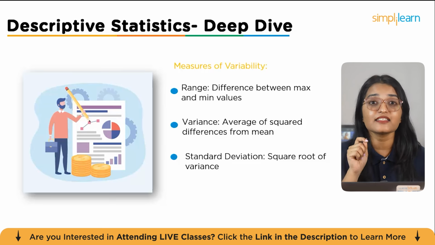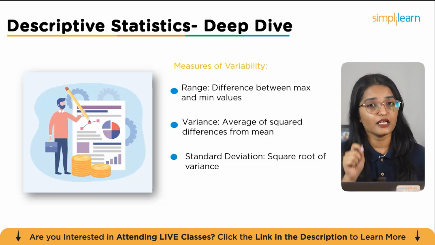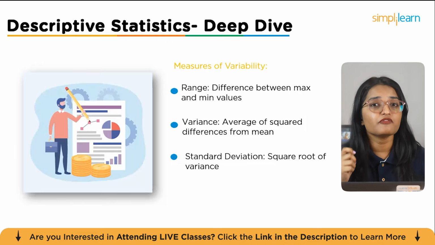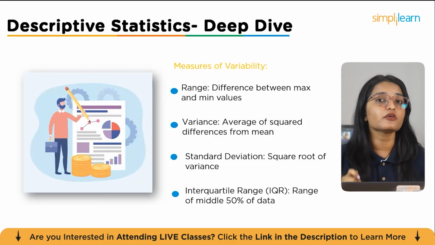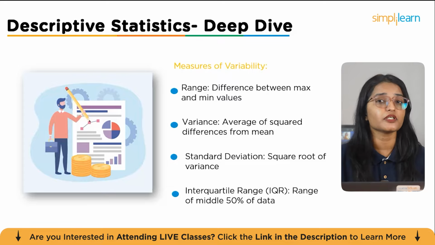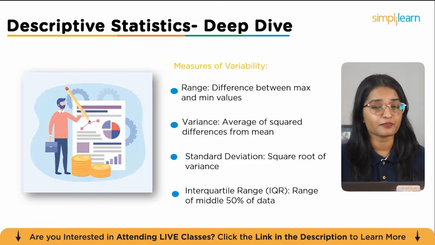Closely related is the standard deviation, which is the square root of the variance. It gives us a more intuitive sense of how much the values typically deviate from the mean. And finally, we've got the interquartile range, or IQR. This shows us the range of the middle 50% of our data, helping us understand how data is distributed across the center and avoid the effect of outliers.